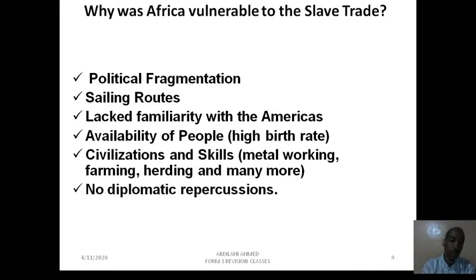The other reason was there were no diplomatic repercussions. Africa and the Europeans never had what's called diplomatic relationships, good political relationships. So the Europeans knew that whatever they did, there would be no consequences coming from any agreements they had made with them. They never made an agreement with them, so it was easier for them to go and to enslave.